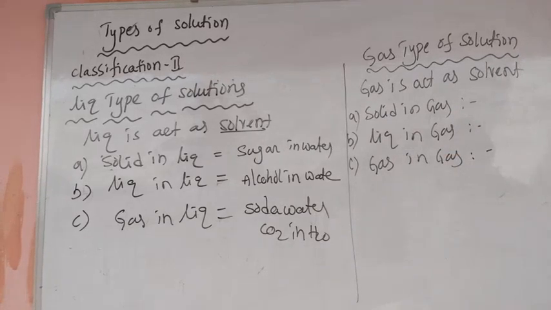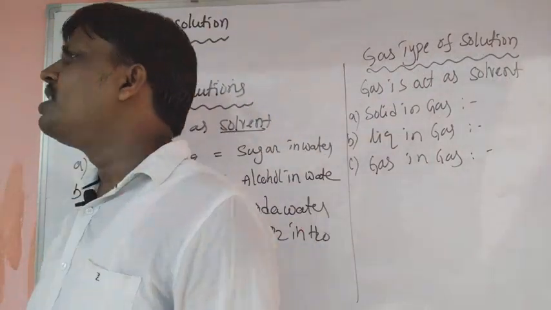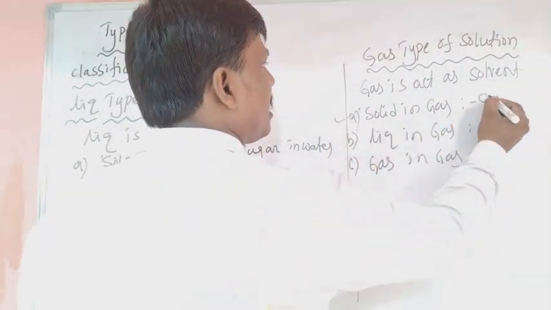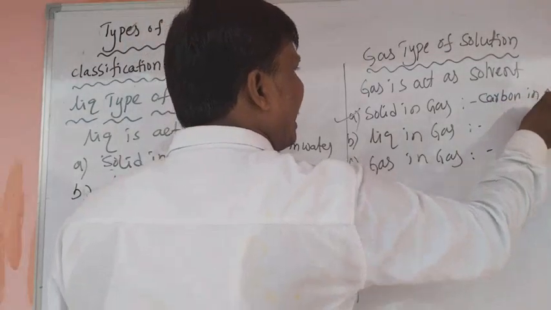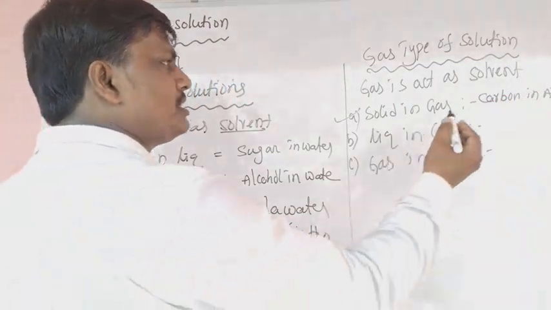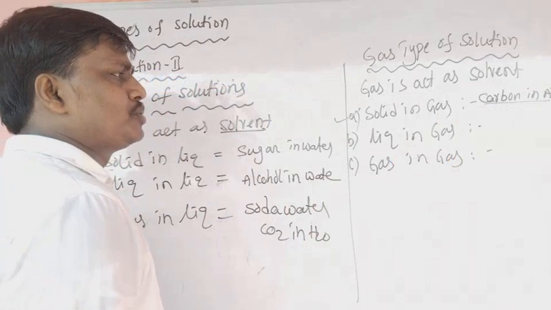Solid in gas examples: carbon in air, camphor in air. Camphor, by sublimation, is the best example of camphor in air. These are examples of solid in gas type of solutions.